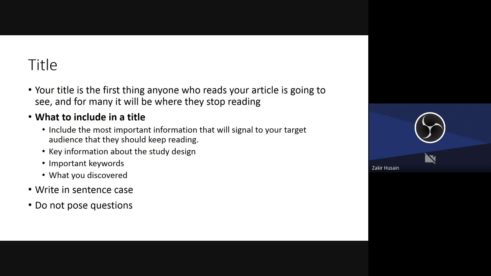So it should have information on the study design. It should contain important keywords. It should contain what you discovered. That's a lot of information, and you won't be able to cover all of it. But try to cover as much of it as possible.